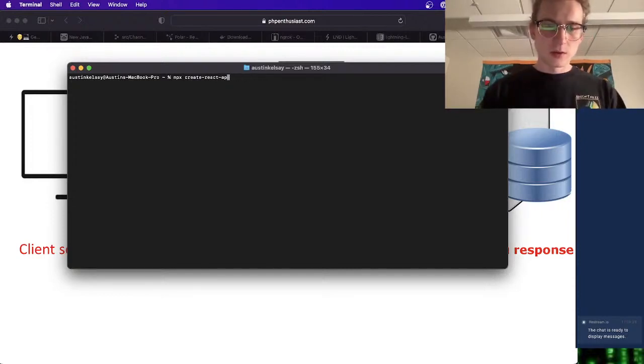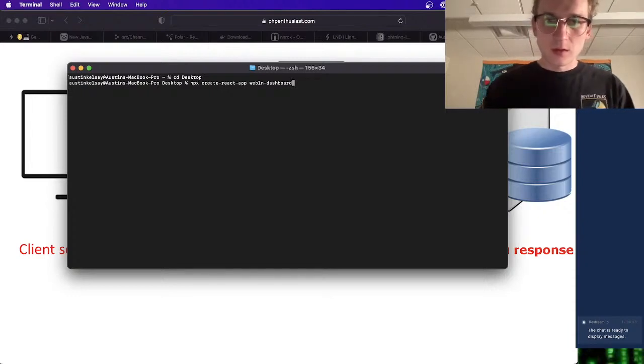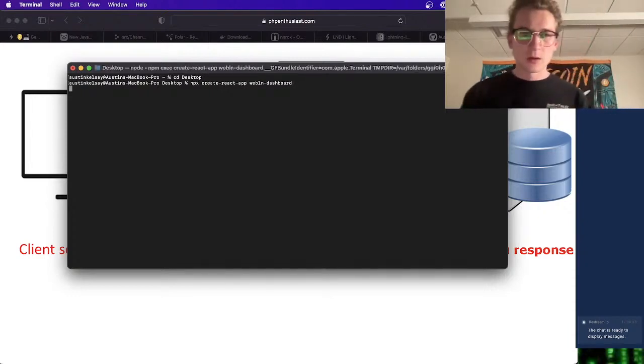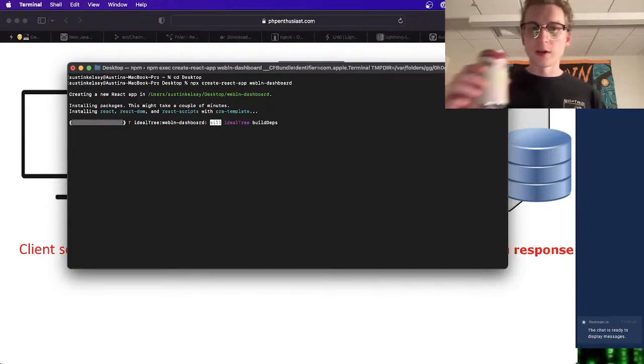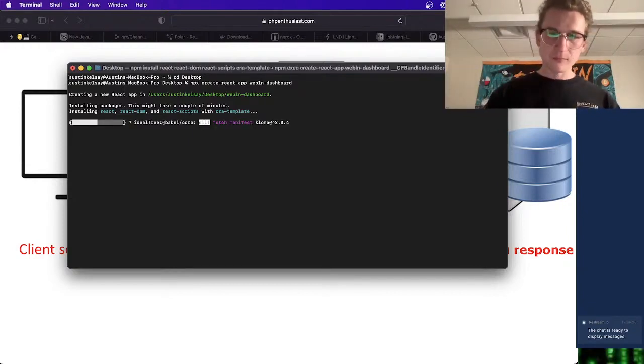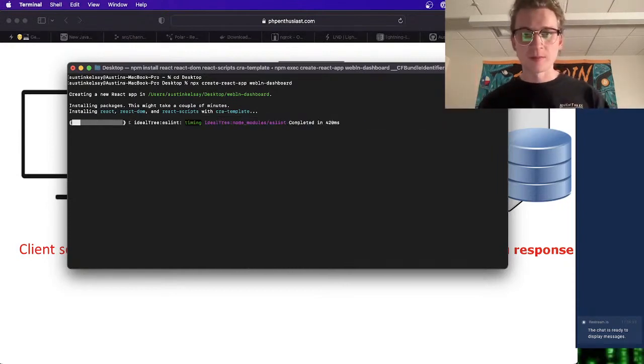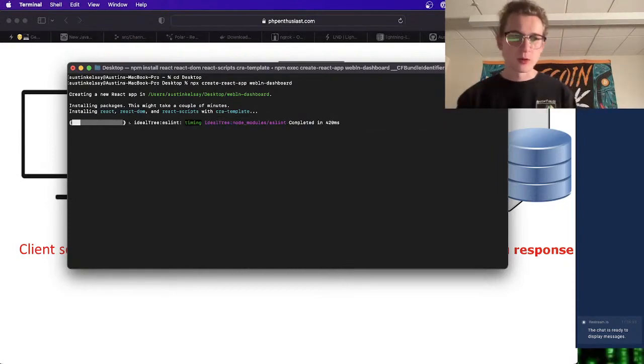Actually, I want to go to a different directory to do this. Okay, so this will spin up for us. This is going to be a single page kind of project. Probably going to make two subcomponents with it.